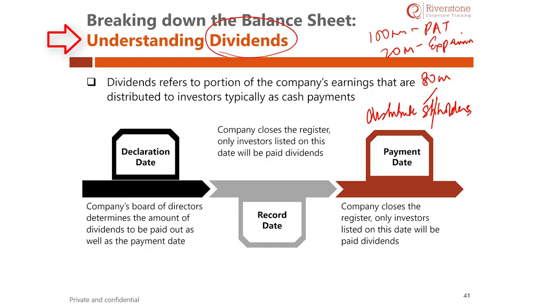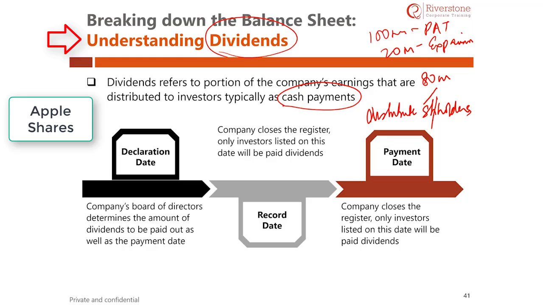Dividend payments are generally cash payments, which hit our bank account and depend on how many shares we are holding. Let us say that the dividend is declared per share. Let's say you own Apple shares and the company declares a dividend of $10 per share. A person who owns 10 shares will get $10 times 10, which is $100, as compared with a person who owns 1 share and will only get $10. It depends on how many shares you are holding.